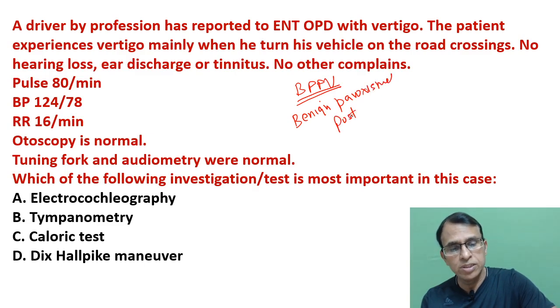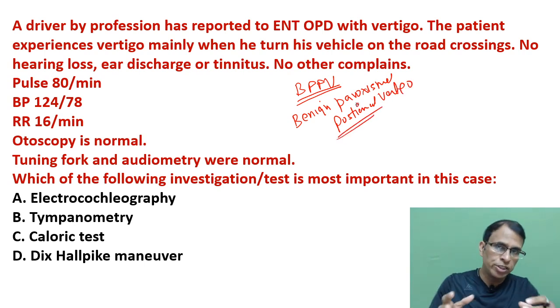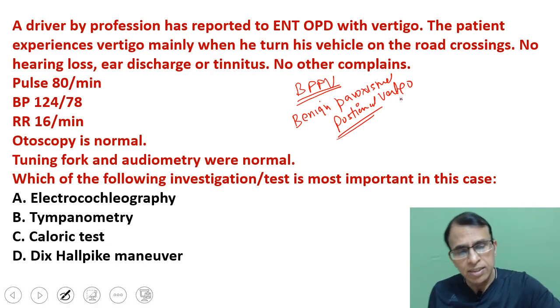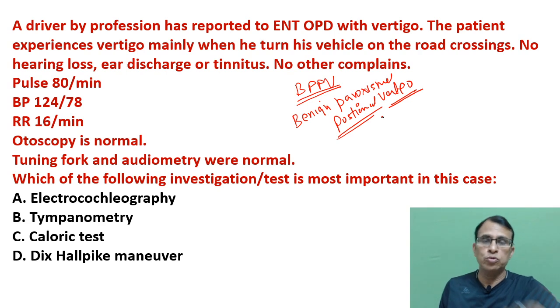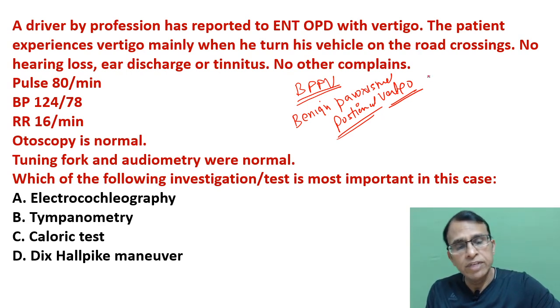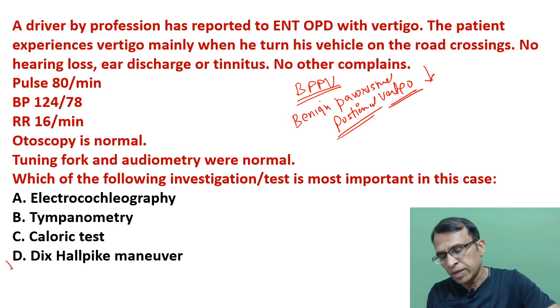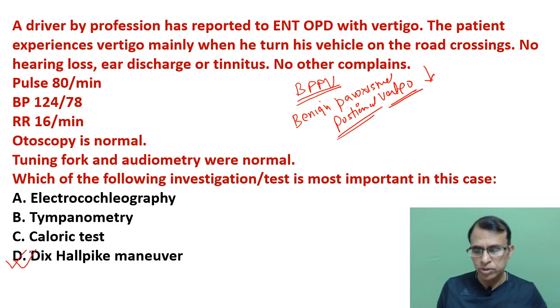See, this word positional vertigo is when the patient changes the body position. When the patient turns, the body position changes, and then the only complaint is vertigo, which is true here. No other complaint, no other finding. But we have to confirm this. So which is the confirmatory maneuver for BPPV? We all know, the Dix-Hallpike maneuver, I'm sure everybody knows, is a confirmatory maneuver almost for BPPV.